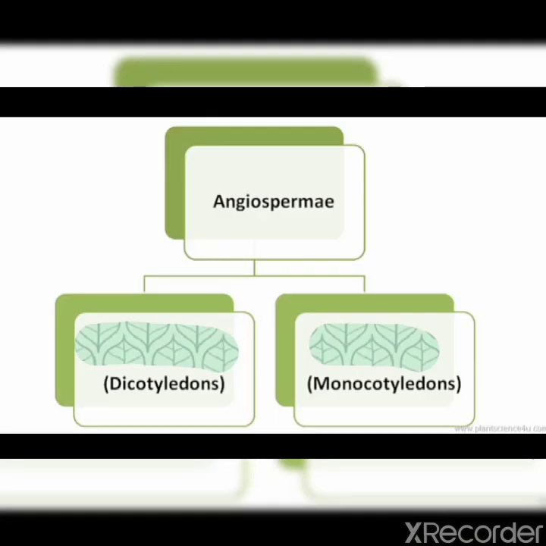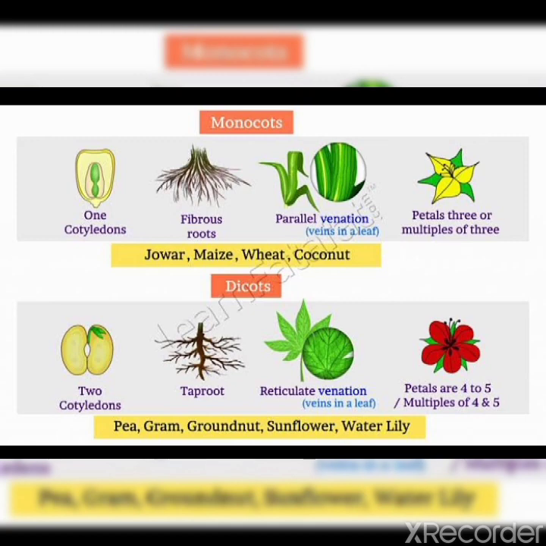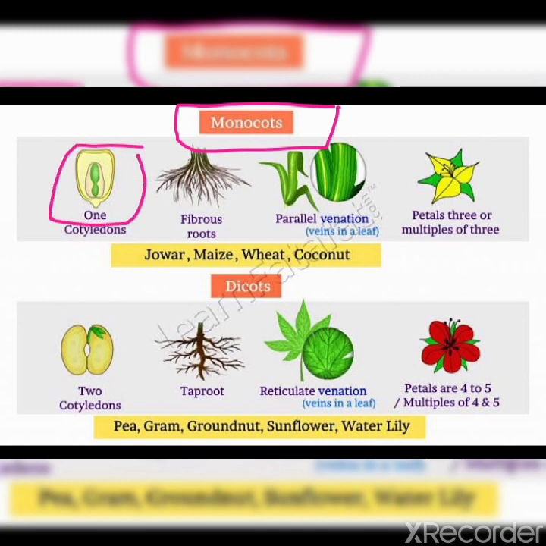On the basis of the number of cotyledons or seed leaves, angiosperms are further divided into two groups, dicotyledons and monocotyledons. Monocotyledon plants bear seeds with only one cotyledon. The examples are jowar, maize, wheat, coconut, etc.